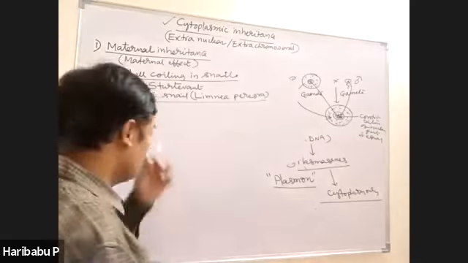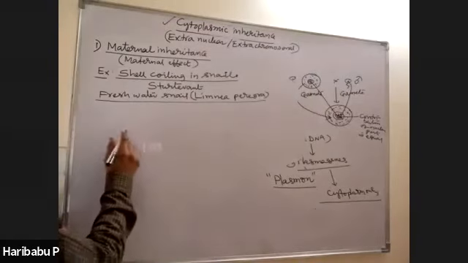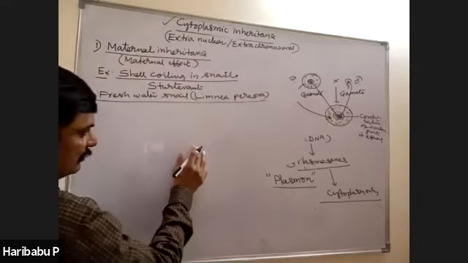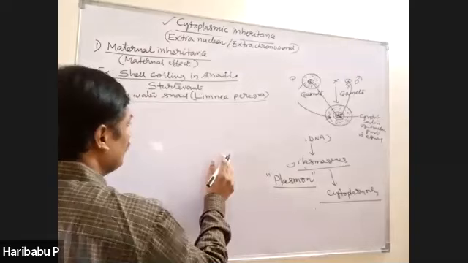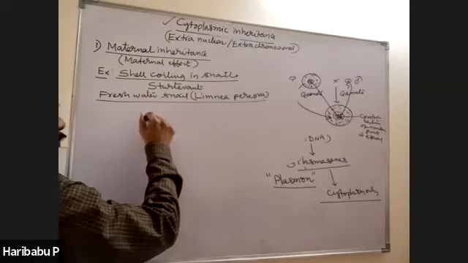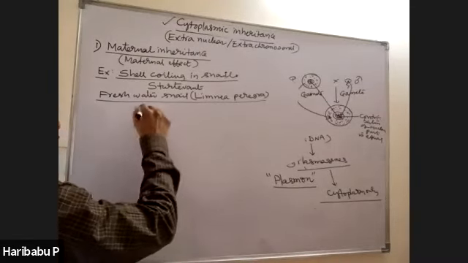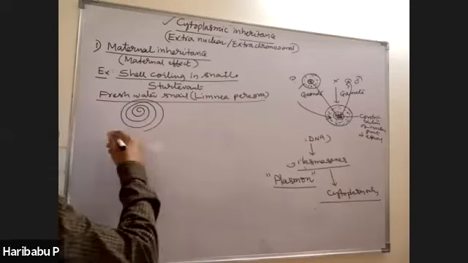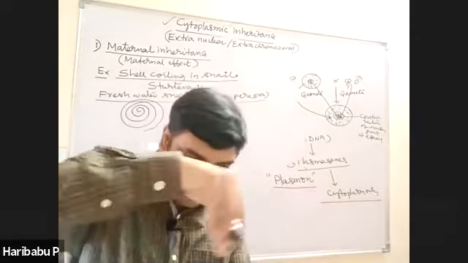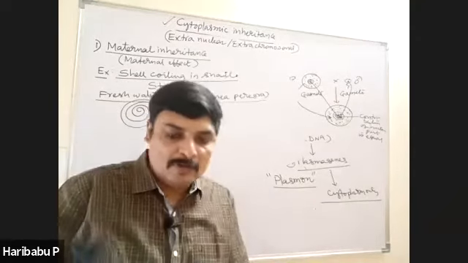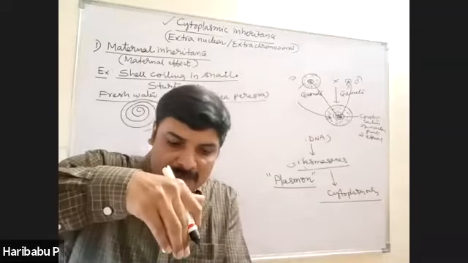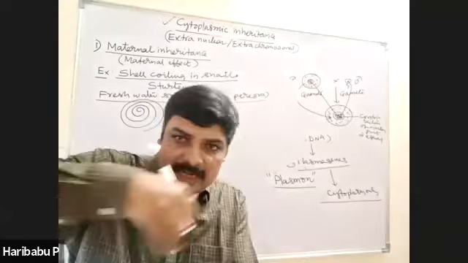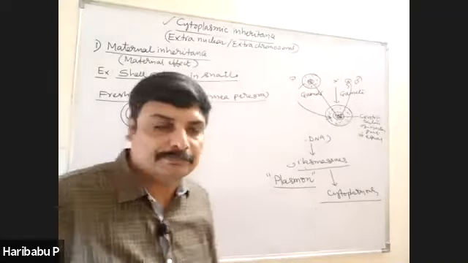So let us discuss this shell coiling, the direction of coiling of the shell. It shows two types of coiling. When you look at the top of the snail shell, you will see the coiling, right? It may show clockwise or right-handed coiling. In some snails, it is anti-clockwise or left-handed coiling.